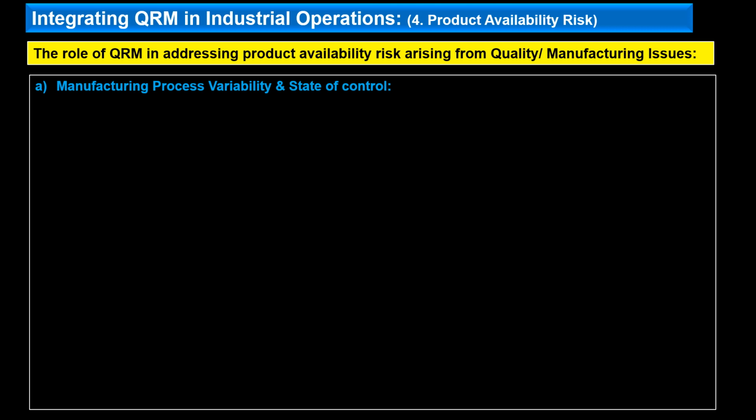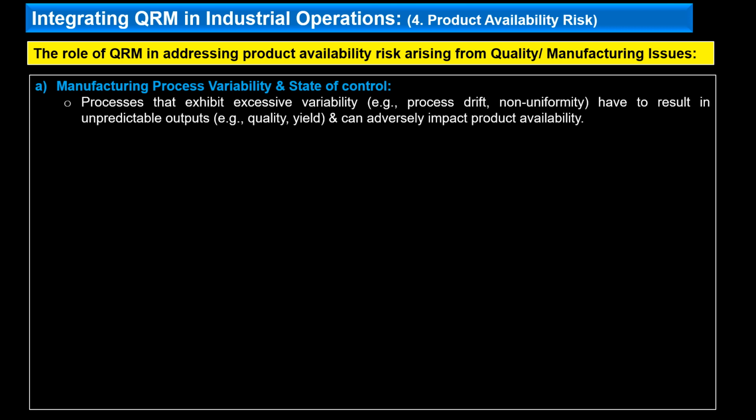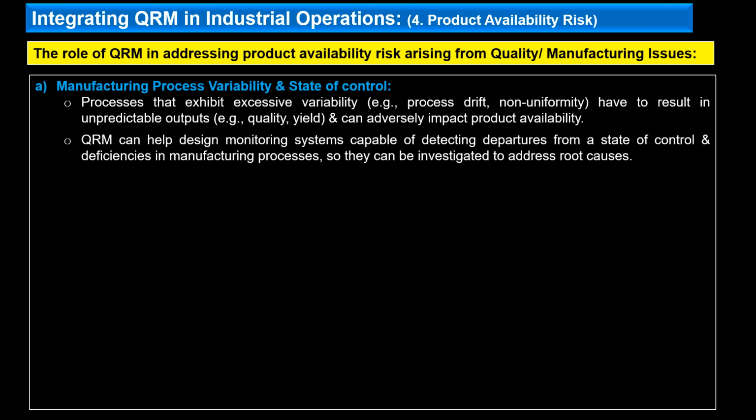The first point is manufacturing process variability and state of control. Processes that exhibit excessive variability can result in unpredictable outputs and can adversely impact product availability. QRM can help design monitoring systems capable of detecting departures from the state of control and deficiencies in the manufacturing process, so that they can be investigated and the root cause addressed.